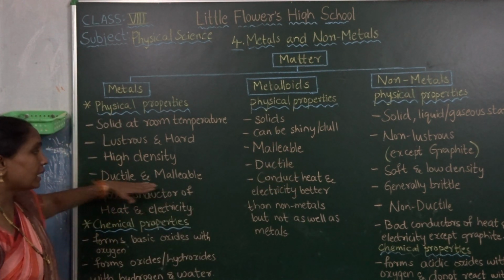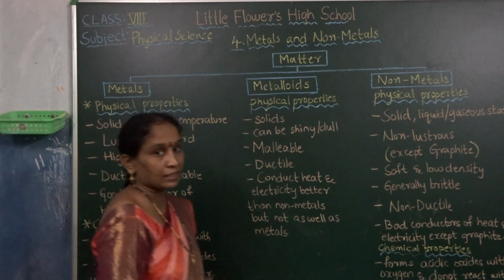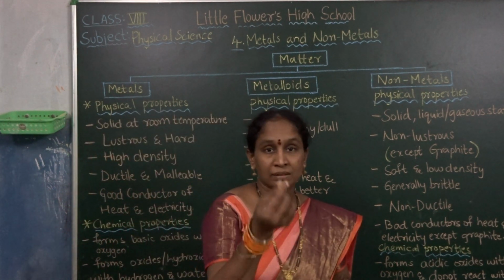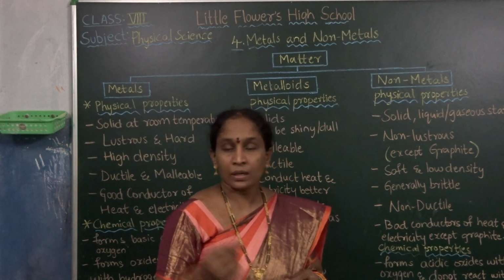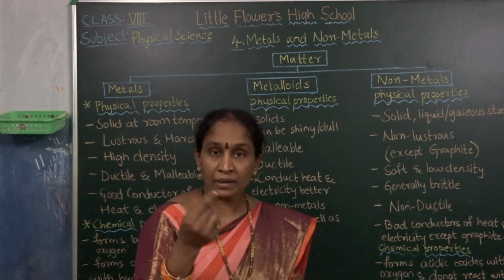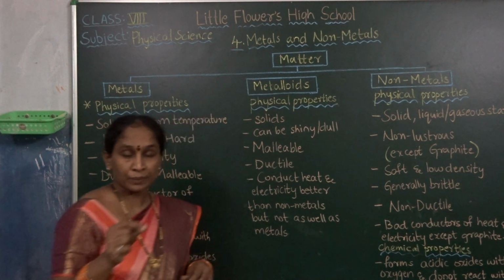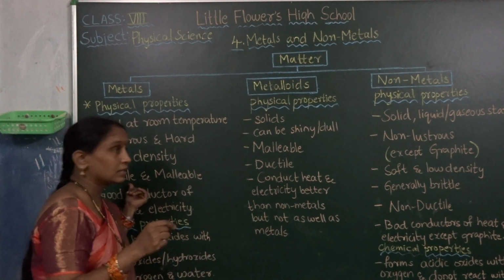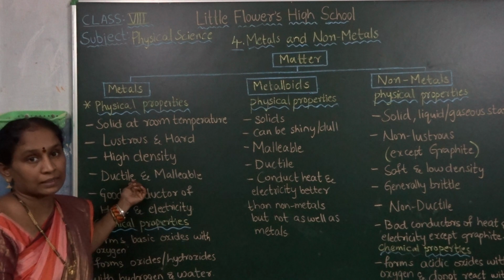Next, ductile and malleable. What is the meaning of ductile? Ductile means you can prepare thin wires, such as silver, gold, and copper. We can prepare wires. This property of preparing wires is known as ductile.